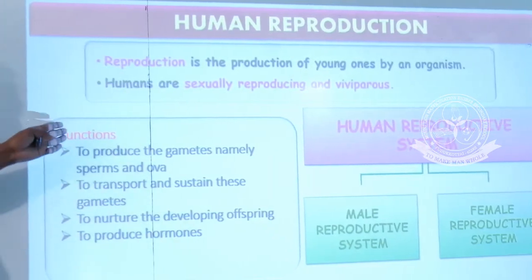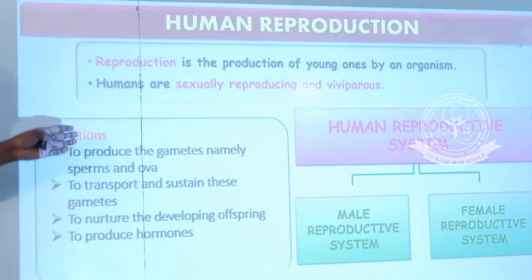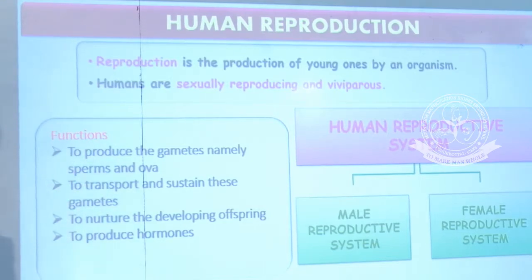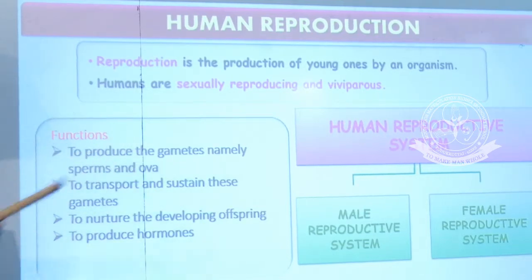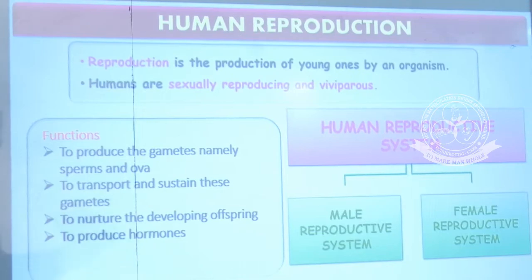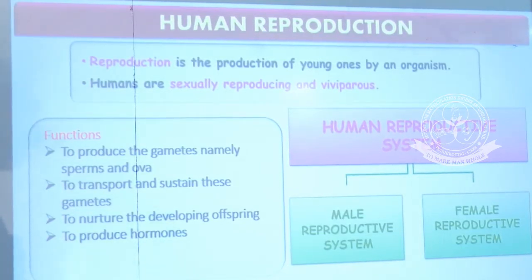Next important thing, what are the various functions of the reproductive system? These are the functions listed here. The first and main important function of the reproductive system is to produce the gametes, namely sperm and ova. These are the 2 main reproductive units, egg and sperm. Egg is produced by females and sperm is produced by males. This is the major function, production of gametes.